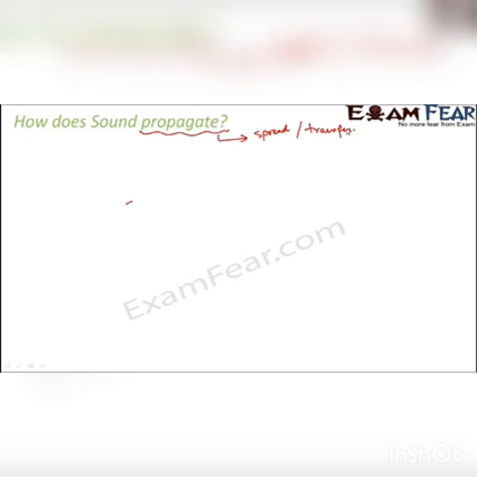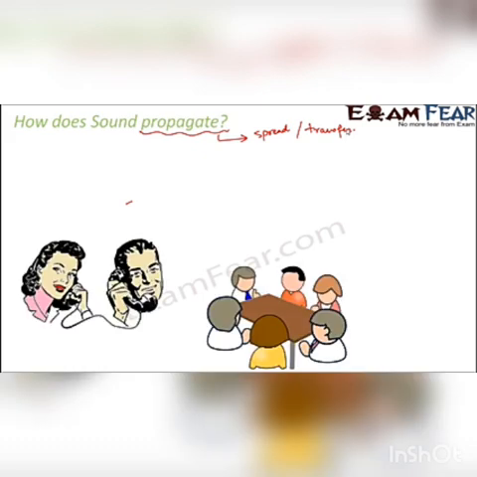Now, first of all, do you think that sound is getting transferred from one place to another? Just look at this example. When you talk to somebody, let us say you are in a conference room, in a meeting where some 10 people are sitting there. Now, when one person speaks, all the other people are able to listen to it.